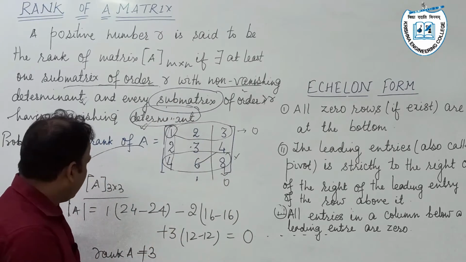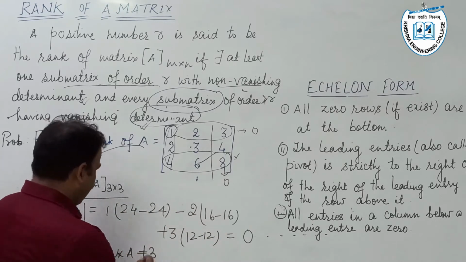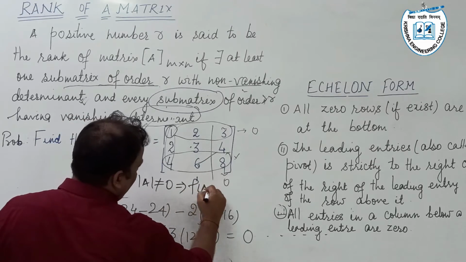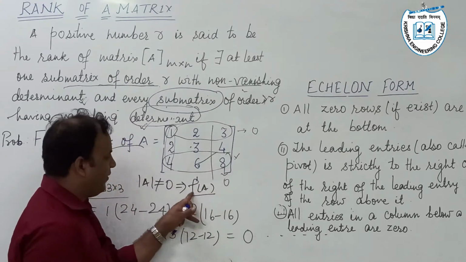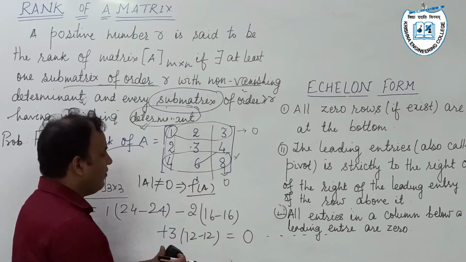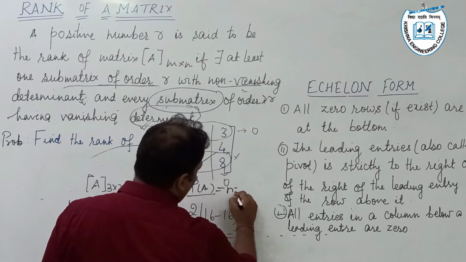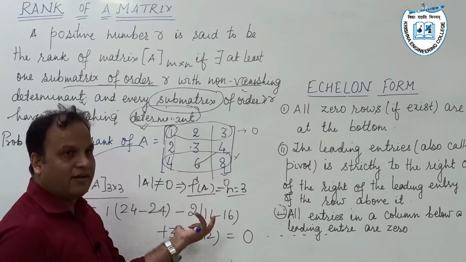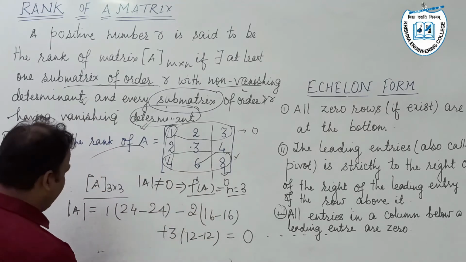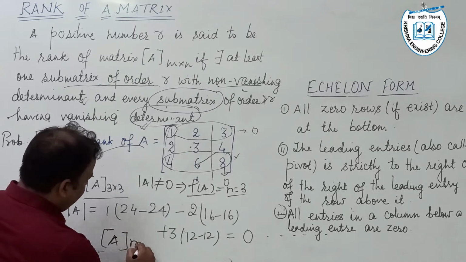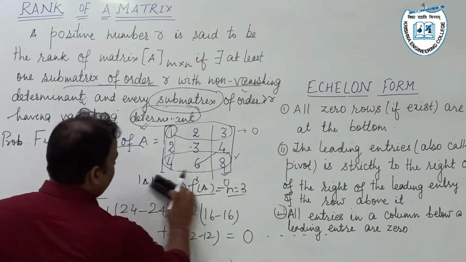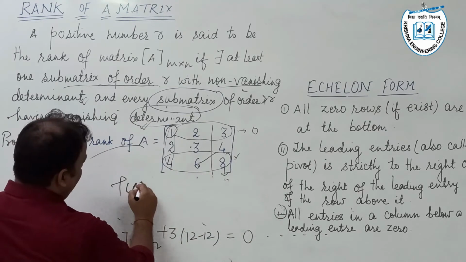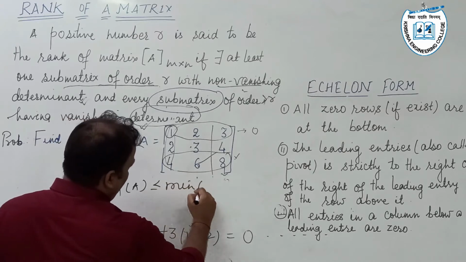And what if the determinant of A is not equal to 0? In that condition, determinant of A not equal to 0 implies rank of A, we read it as rank of A, is equal to the order of the matrix, that is 3. Its definition suggests that if A is a matrix, whether it is a square or a rectangular matrix, A m cross n, we can conclude that the rank of A will be at most the minimum of m and n.